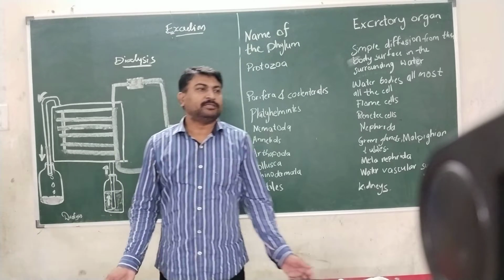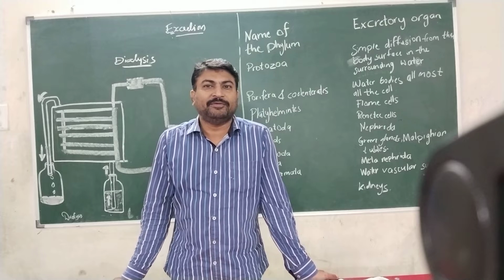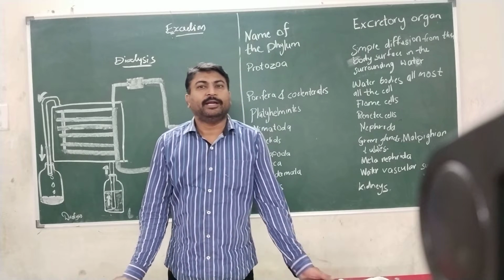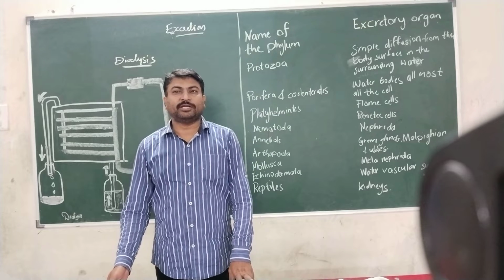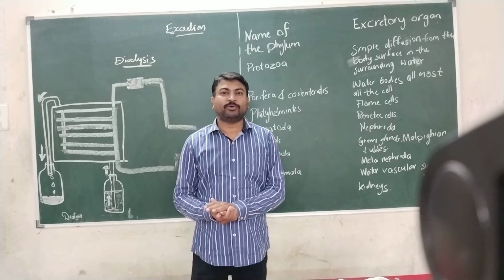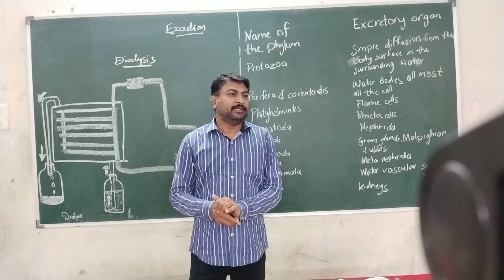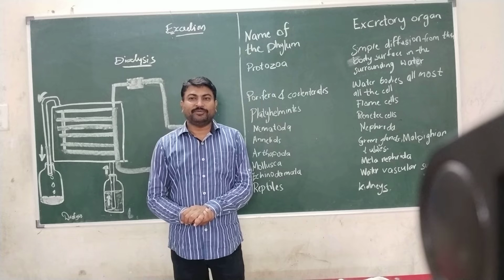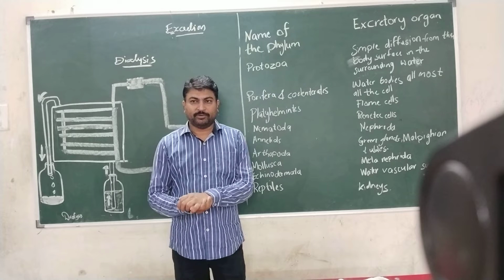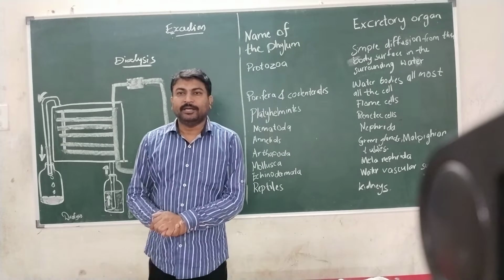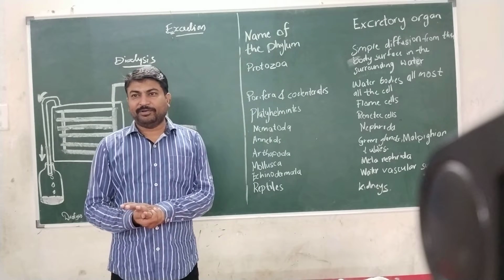Okay, the next topic is dialysis. In the previous class, we have seen the structure of the kidney, the structure of the nephron, and how the kidneys remove waste material from our body. In some persons, these kidneys fail. In that case, a dialyzing machine is the only thing that can remove the waste material from a person whose kidneys are damaged, and this machine is very costly.